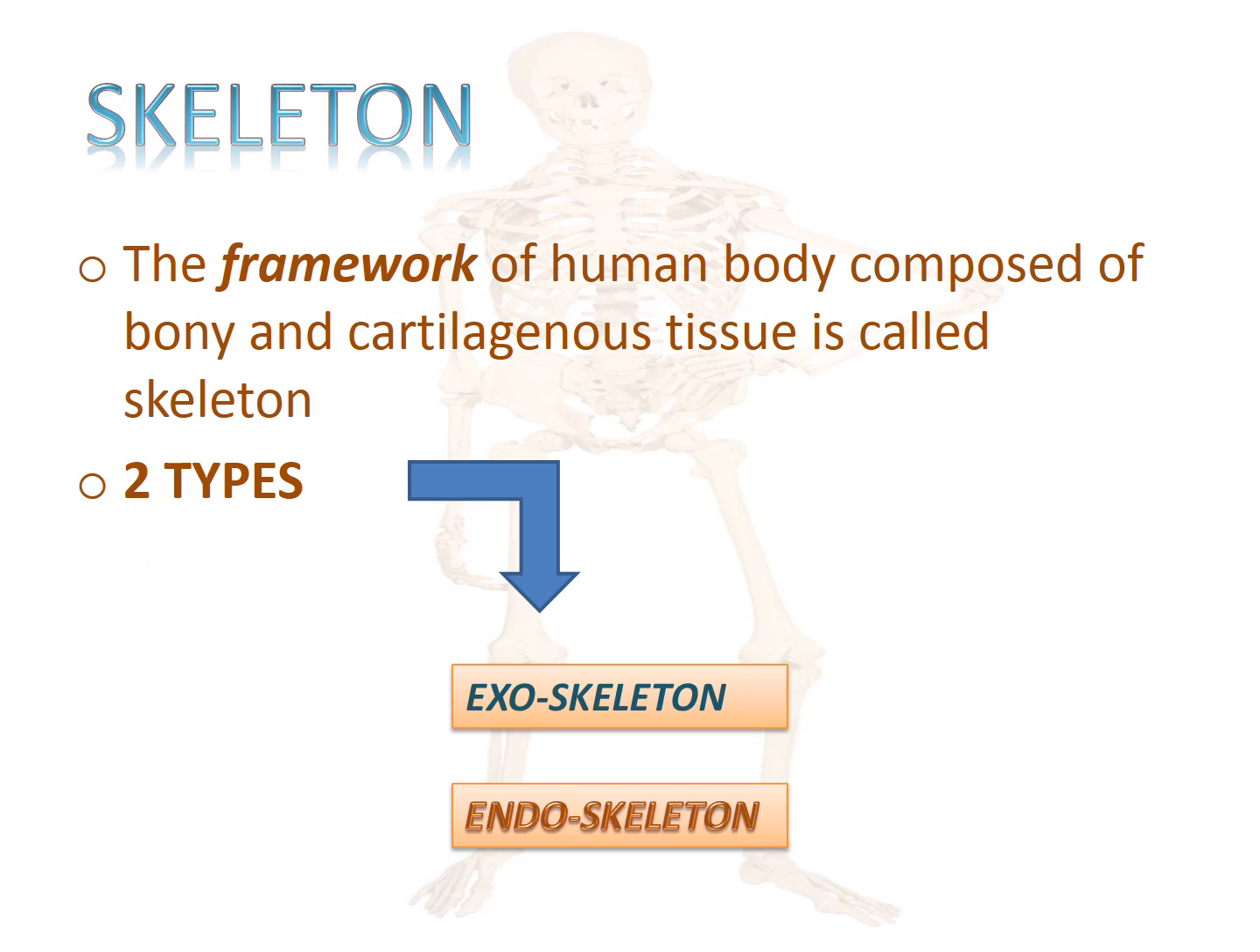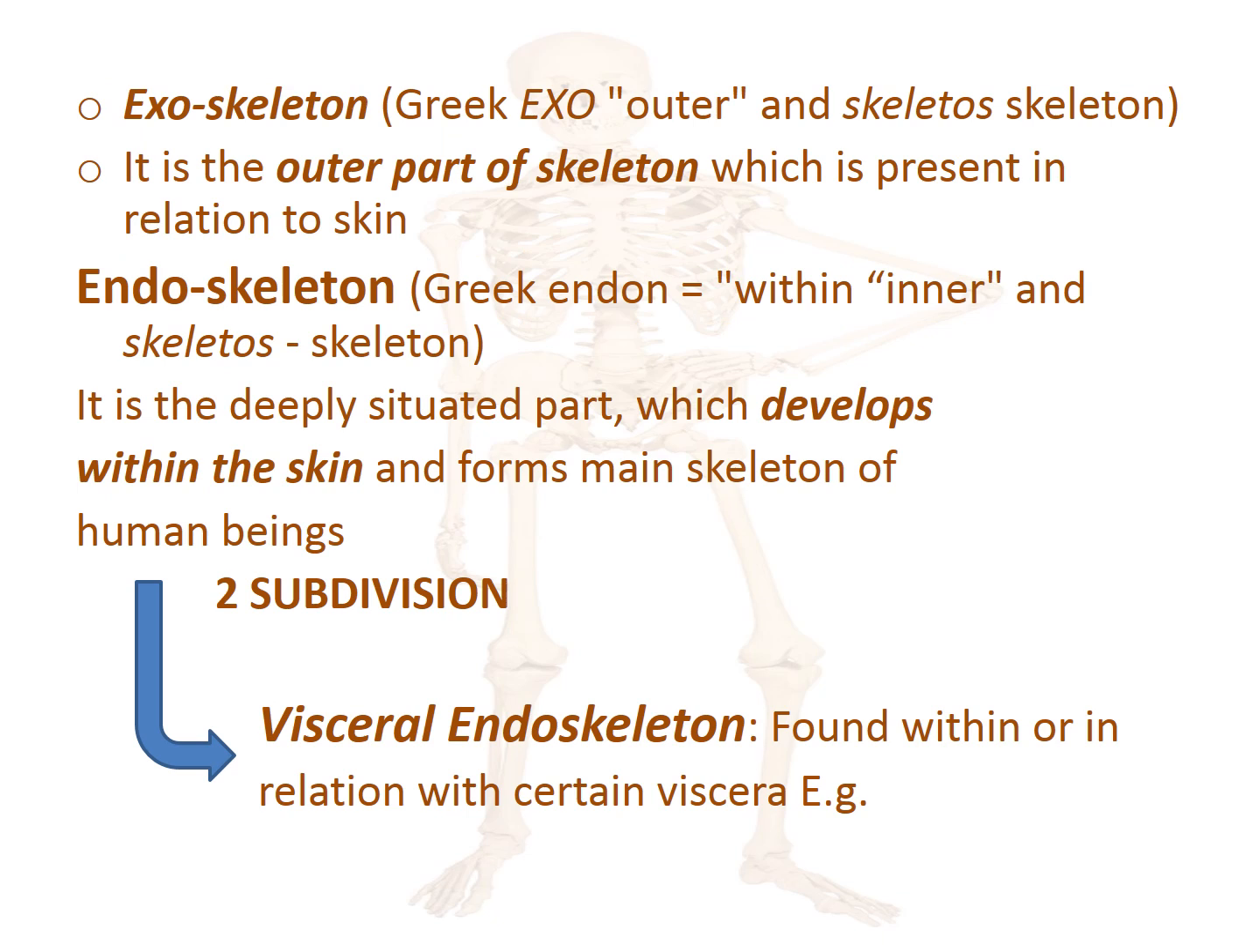Skeleton. Our body is made up of bony and cartilaginous tissue, and this framework of human body is called skeleton. There are two types of skeleton, exoskeleton and endoskeleton. First of all, we will discuss about exoskeleton. What is exoskeleton? In Greek, exo means outer. It means it is the outer part of skeleton which is present in relation to skin.